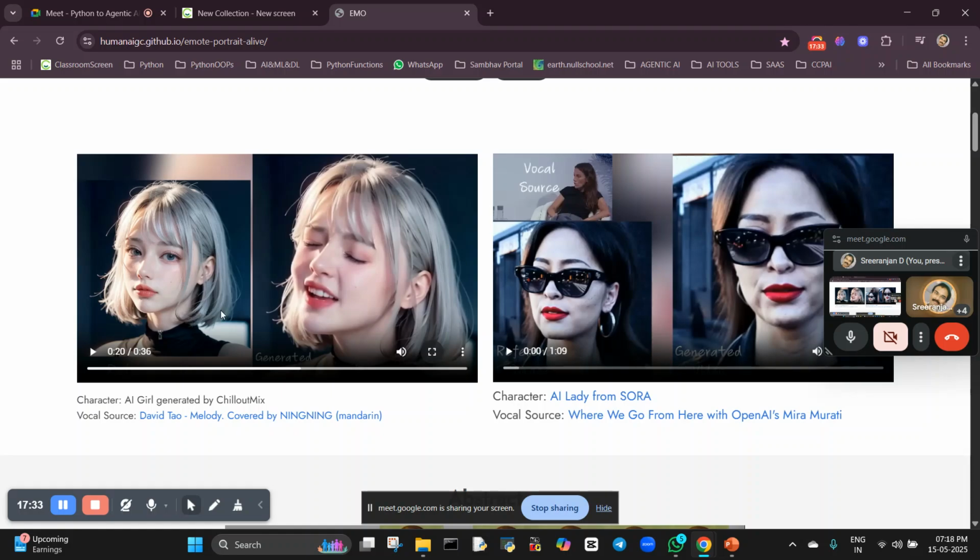I'm taking one image. In this case, you can see here, I'm taking one image and making it generated. It is a simple image, and I'm going to make it a generated one. This lady will sing.